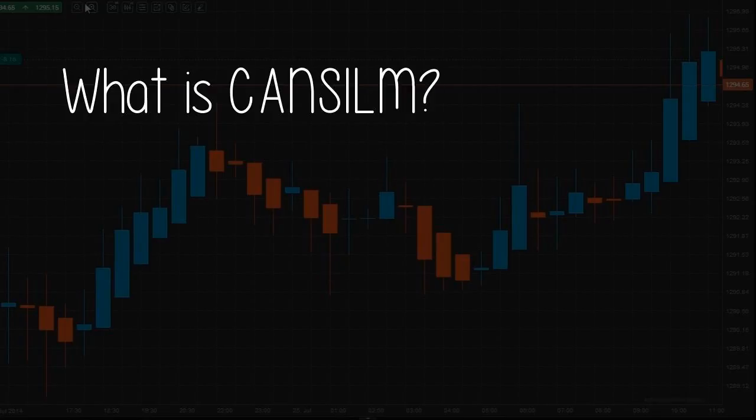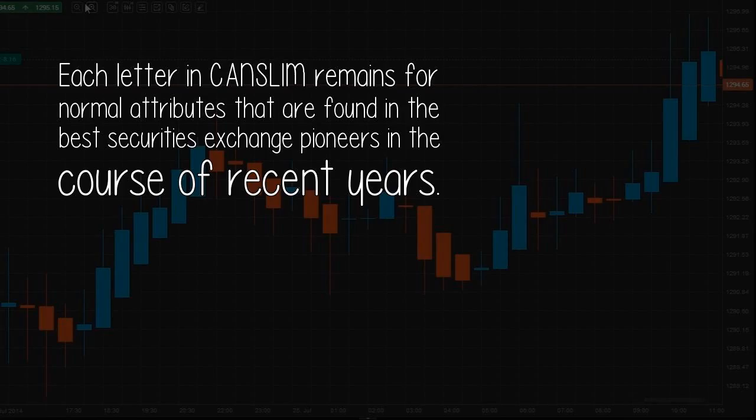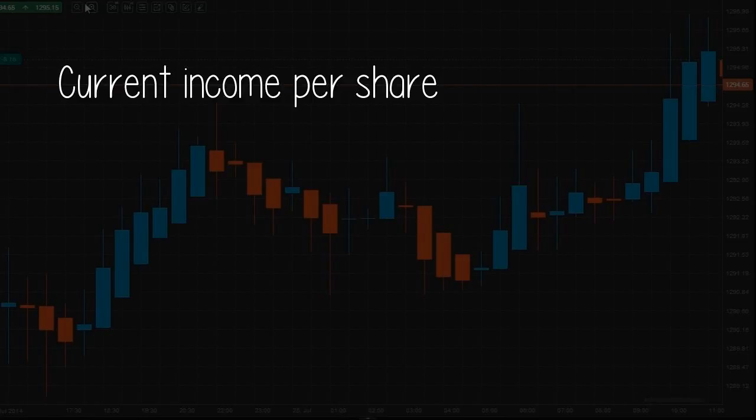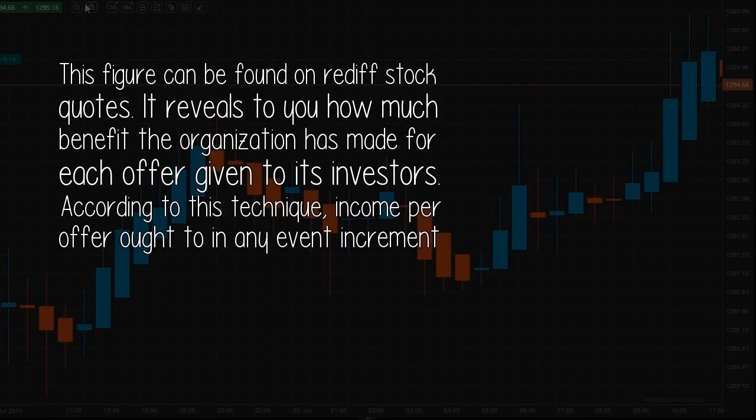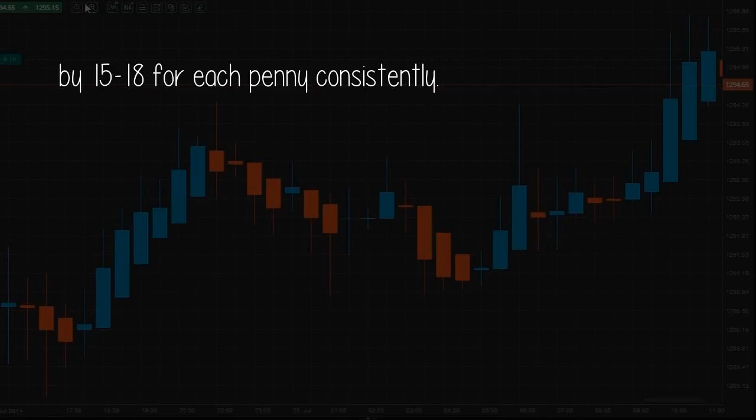What is CANSLIM? Each letter in CANSLIM stands for common characteristics found in the best stock market leaders over the last several years. C: Current earnings per share. This figure can be found on Reddit stock quotes. It tells you how much profit the company has made for each share given to its investors. According to this technique, earnings per share should at least increase by 15 to 18 percent every quarter.